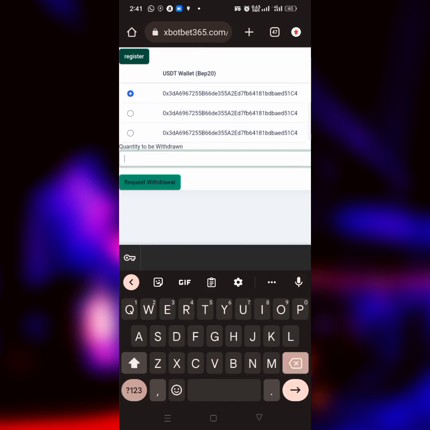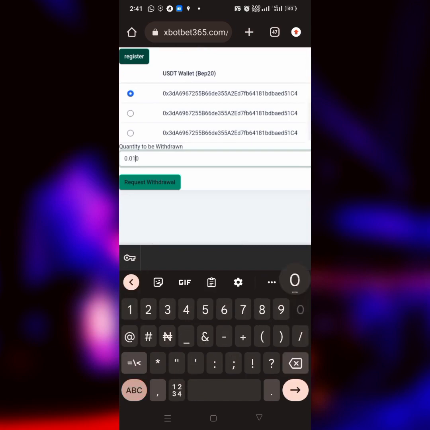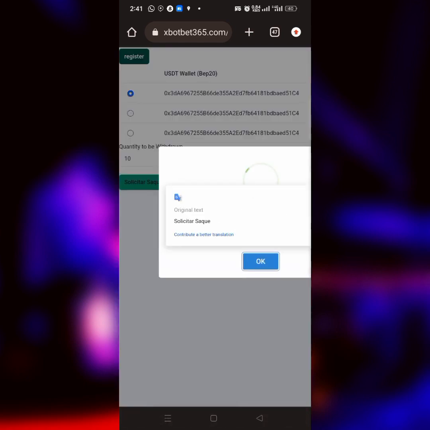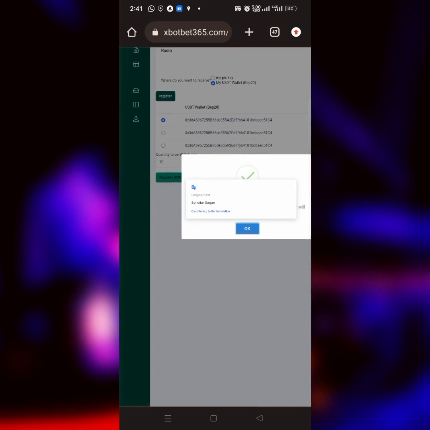So what I have to do now is to enter 10, because that is what I have on my account, on my available balance here, 10 USDT. So if I click on, next thing I have to do is to click on this where it says request withdrawal. As you can see, the withdrawal is now successful. And so all I have to do now is to click on this where it says okay.